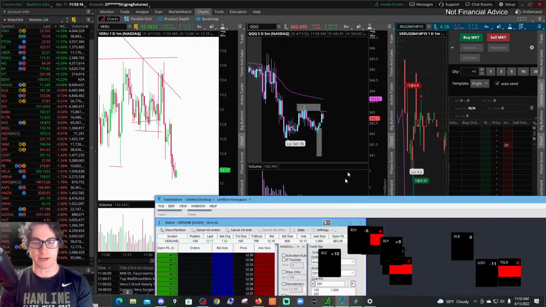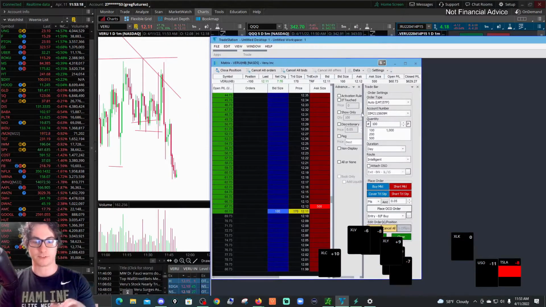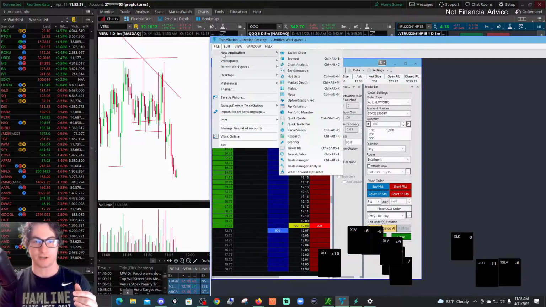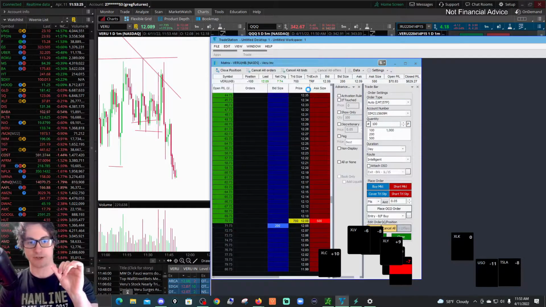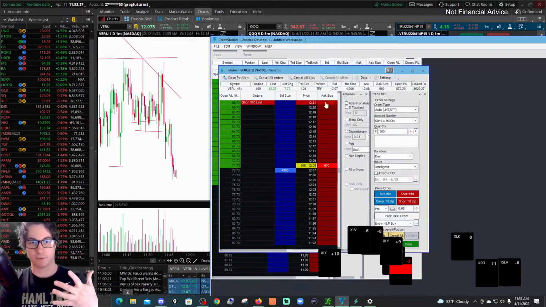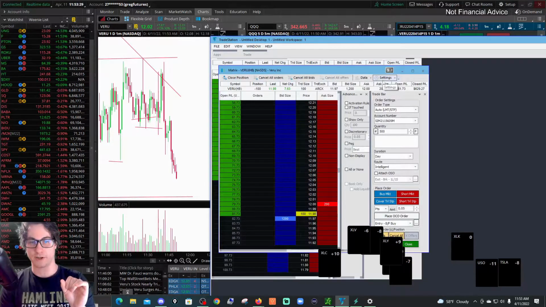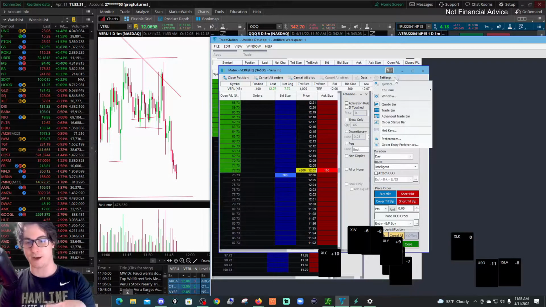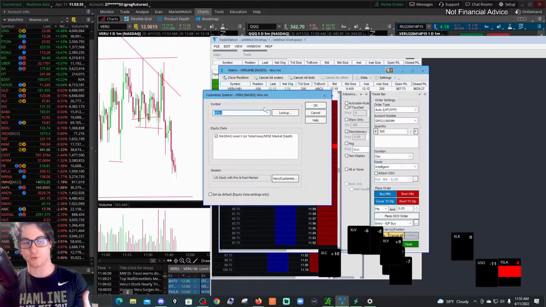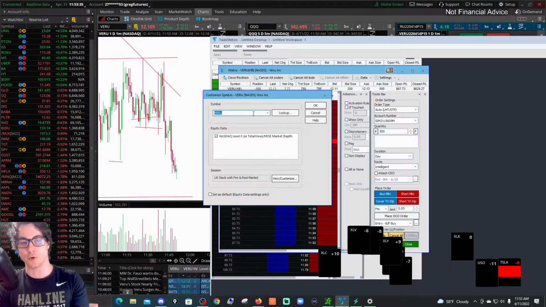So how to use the matrix? Well, you first have to go to TradeStation and you go to new application, and then you go over to matrix, okay? That's gonna pull up the matrix. You can go over here on settings, click the drop down bar, and type in the symbol that you wanna trade. So right now I'm trading Veru over here.